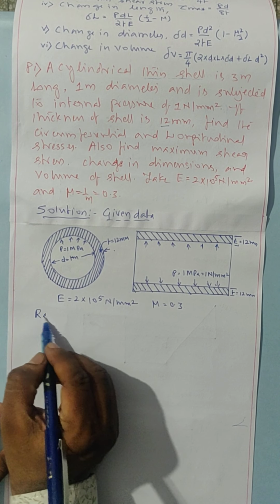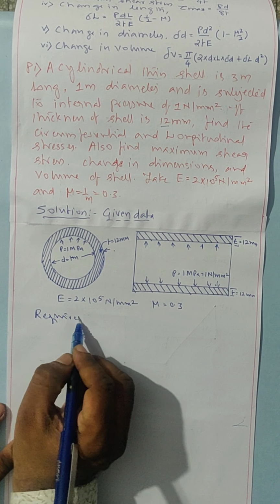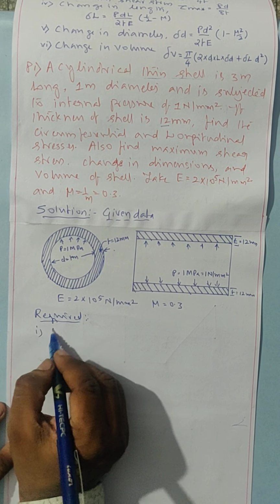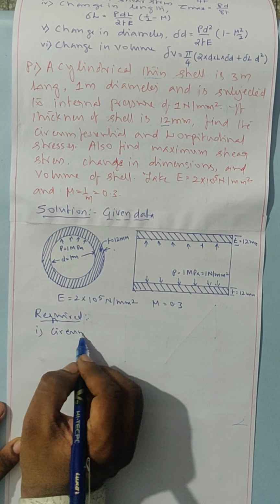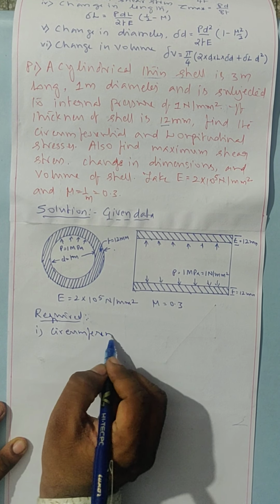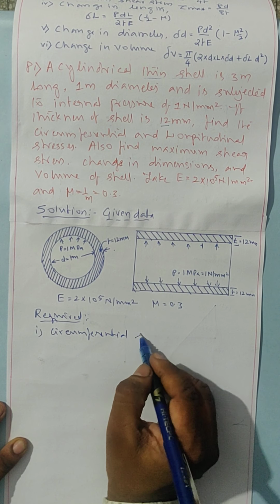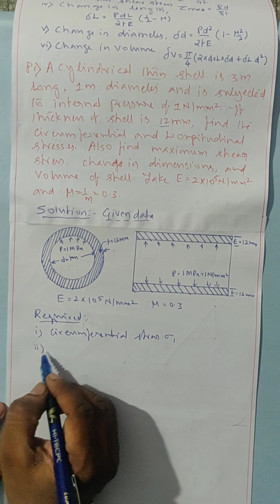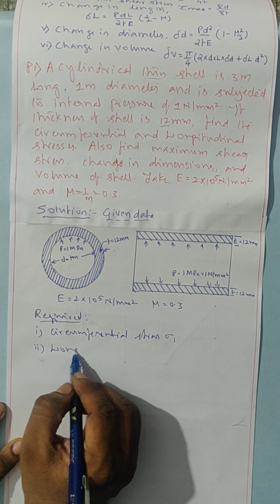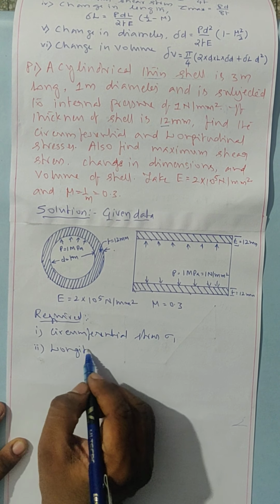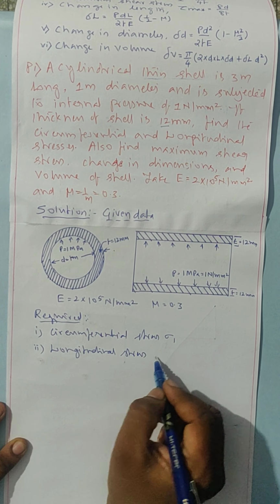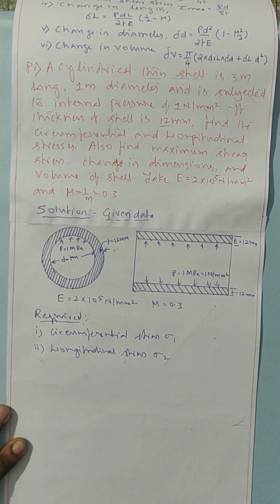As per the problem, required is first circumferential stress sigma 1. Second one is longitudinal stress sigma 2.